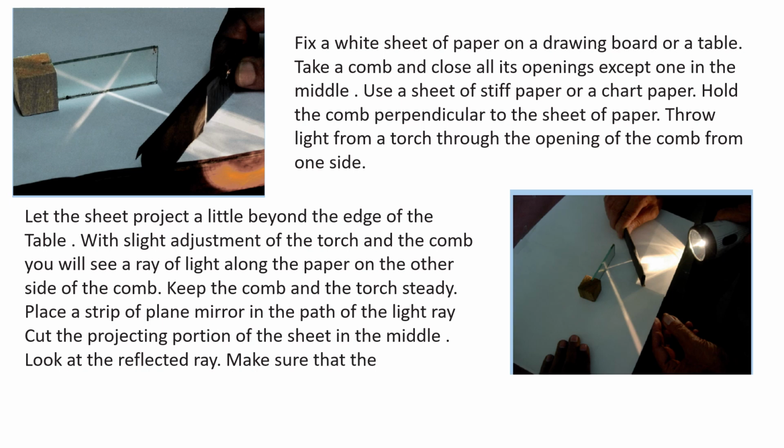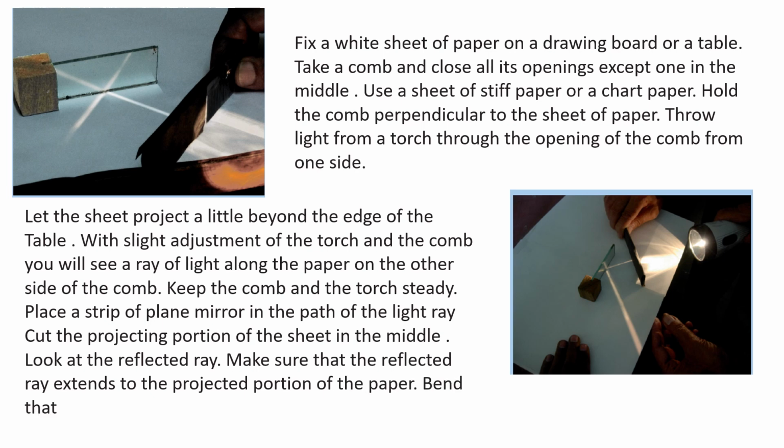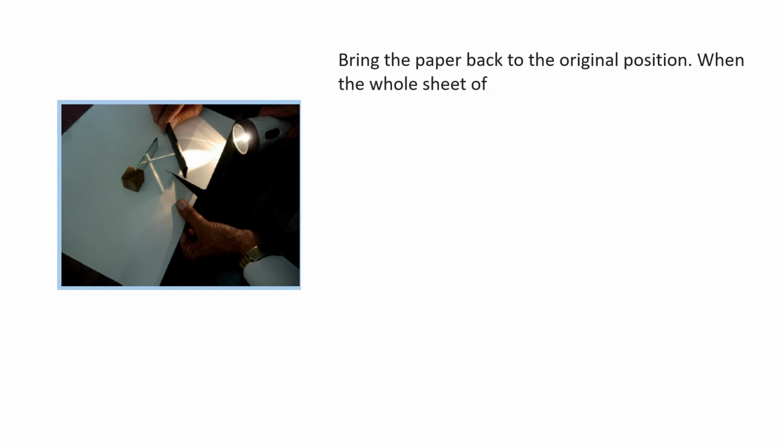Then you can observe the reflected ray present on the plain paper. So first you bent the paper and you were unable to get it.